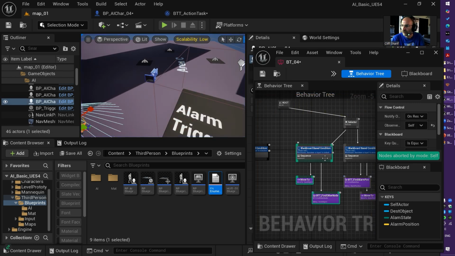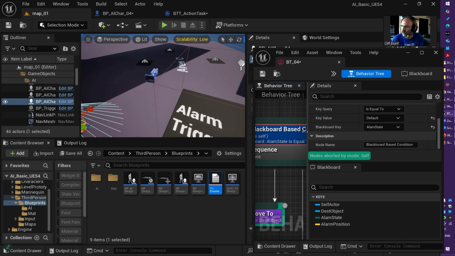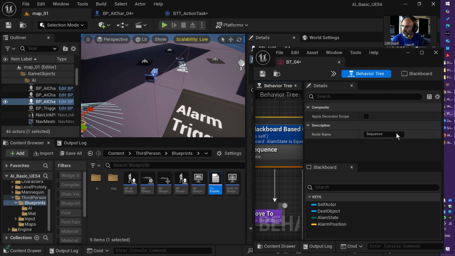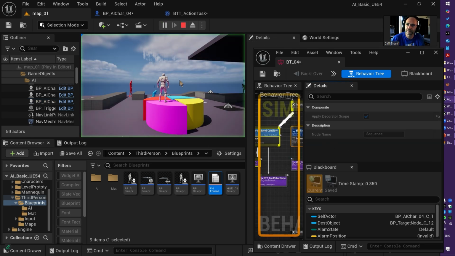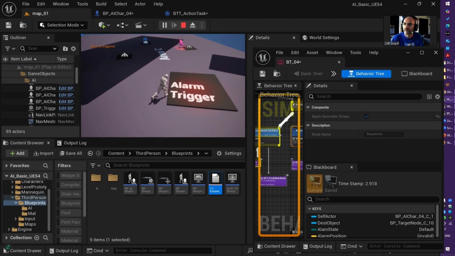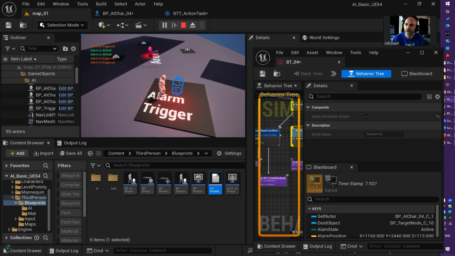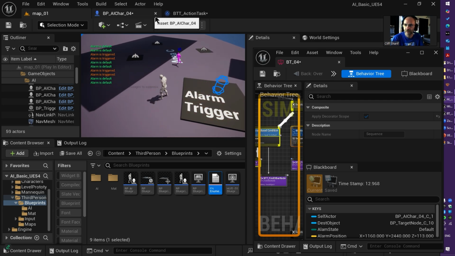So you may find, okay, it's a little bit of delay. How can we fix that delay though? Every decorator has a couple of options here. At the same time, you can check the AI composite, apply decorator scope. If I check this one, and I check this one here, I have it like this. Straight away it will return. Not really, actually.